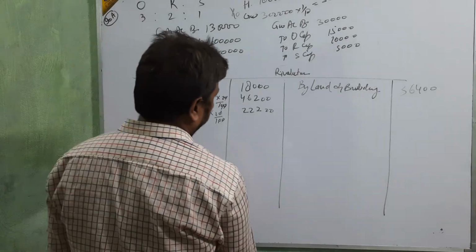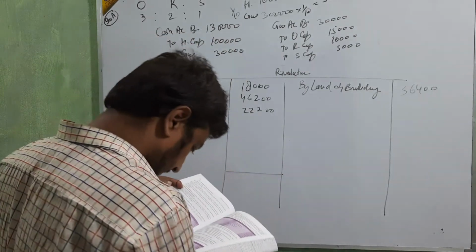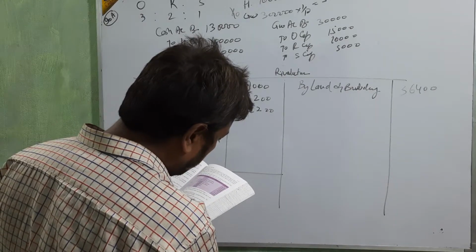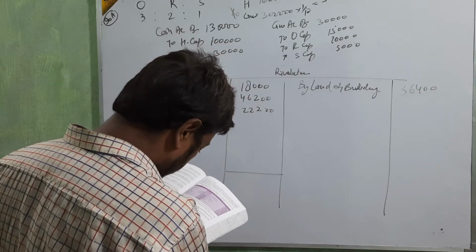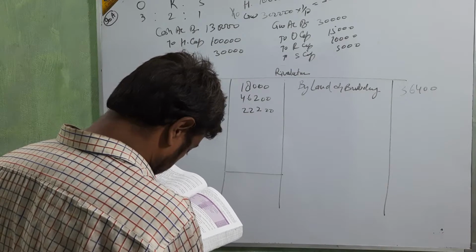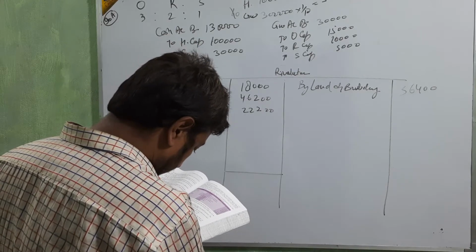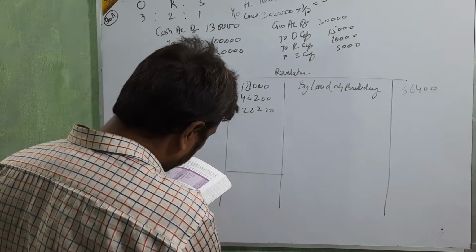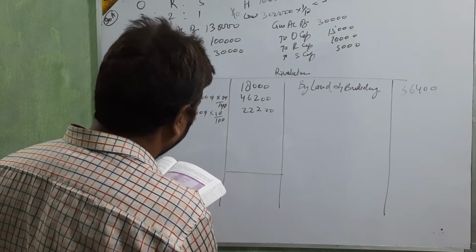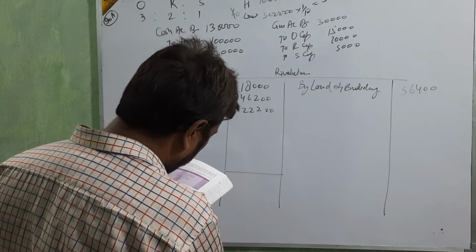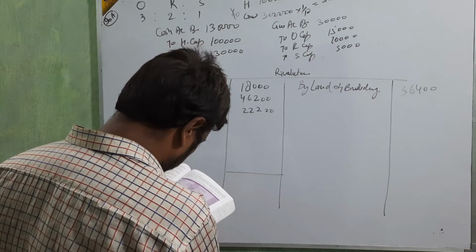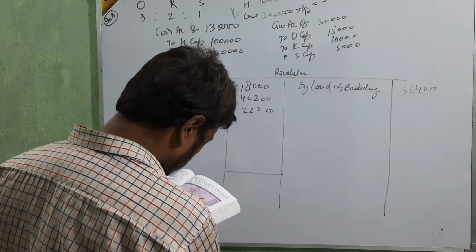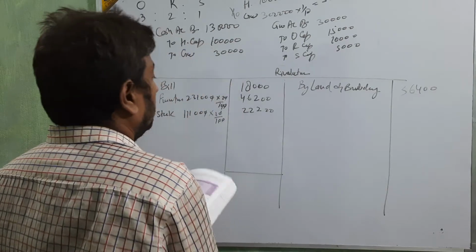Now we go for the totaling. 36,400 increase, and the reduction by 20% on stock 1,11,000 and furniture 2,31,000.